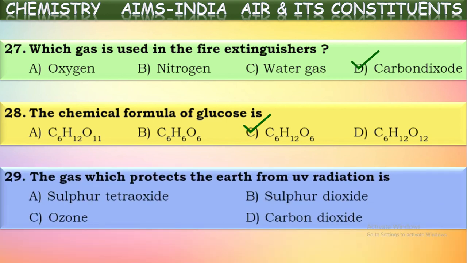Next, the gas which protects the earth from UV radiation. Yes, we discussed in the earlier questions about this gas which is present in the second layer of the atmosphere, that is ozone. It filters harmful radiation like UV radiation coming from the sun. So only harmless radiation reaches the earth's surface. That is why we are able to survive. That gas is ozone.